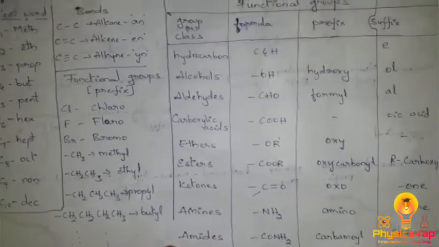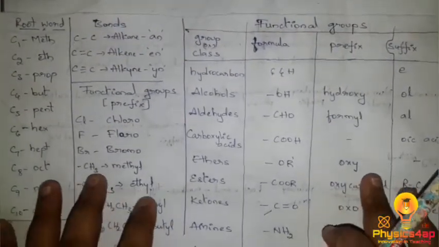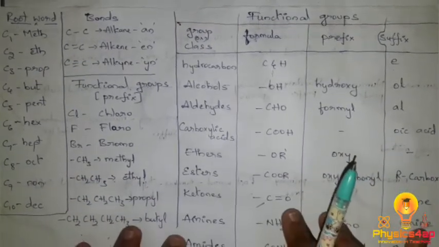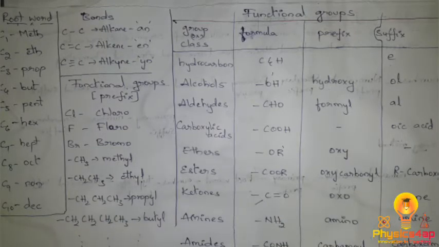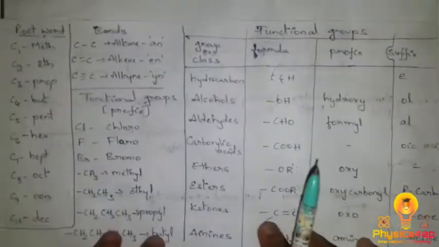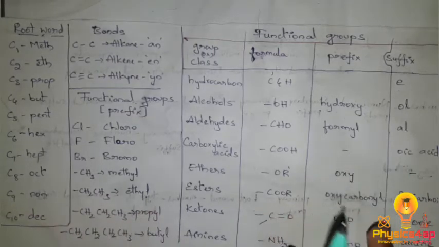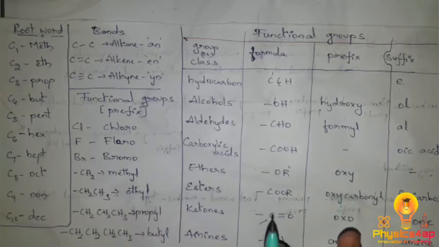Better to pause the video and write all this down, so it is easy for you to memorize, to write the nomenclature of carbon compounds or to draw their structures. It's very important. A full picture will be shown to you, as this cannot fit on the screen, so the full picture will be adjusted and shown. So pause the video and note down all these important points.